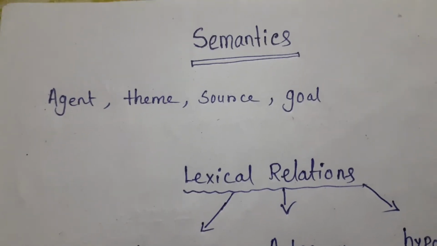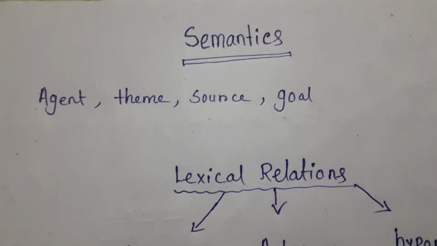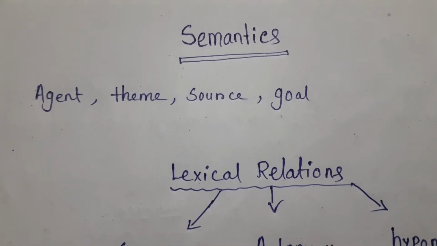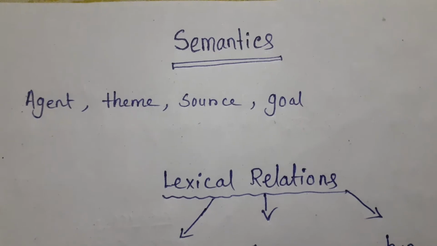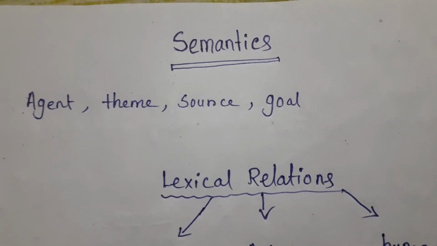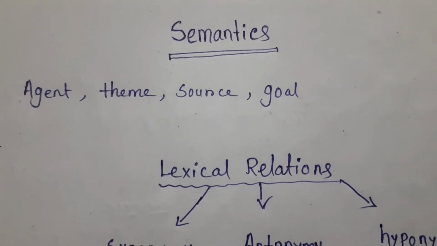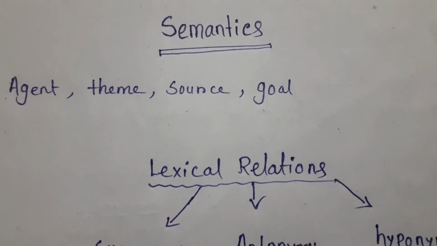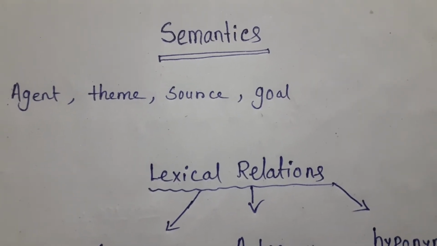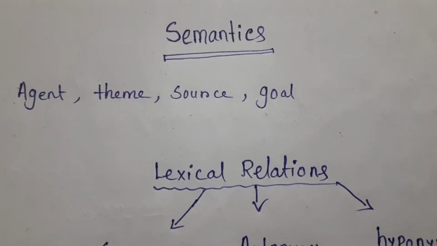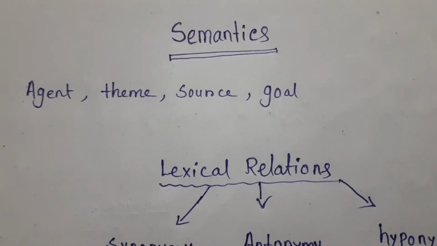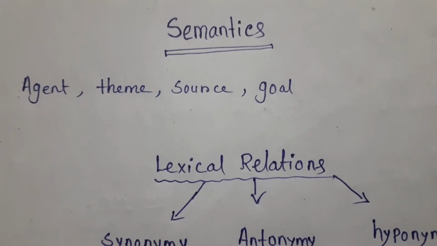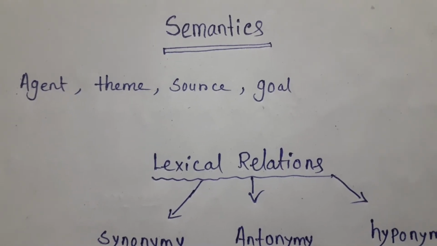So first of all, what is semantics? Semantics is the study of the meaning of words, phrases and sentences. Then what is agent? Agent is the subject, which may be animate or inanimate, the doer who does the work. What the doer does is called theme.